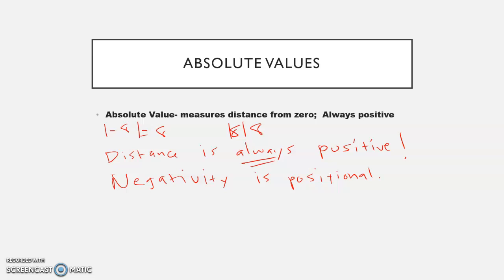Distance is always positive. Negativity is positional. You could be negative in reference to someone. You can be behind them. You could be below them, right? You can be underneath them. That's negative positionally on a number line or wherever you are in reference to someone. But distance is always positive.